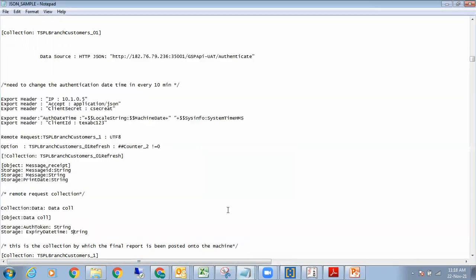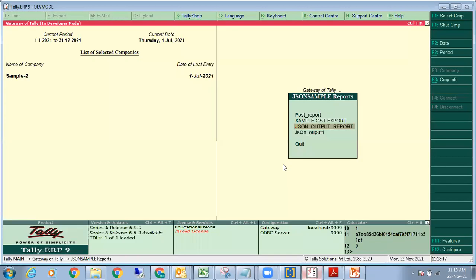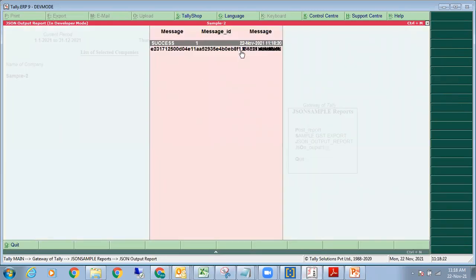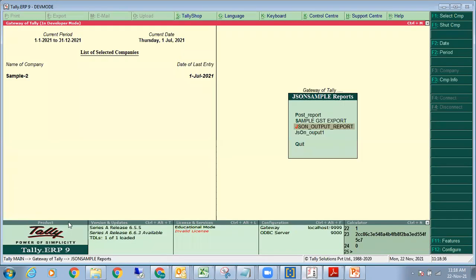Okay. So this portion of this particular report, then I come down to this. I have to then go here and go to this particular portion of the report. How you can actually test it is simply click on this. You can click on the developer mode and you get an output like this. So success, message ID 1, on this particular date and time. This is my token. This will go as part of the header. Is it clear? Okay. And it will go between first date and the last date.